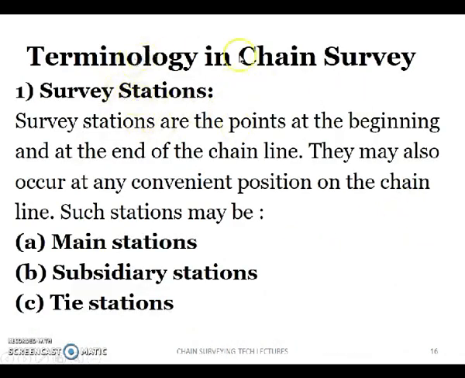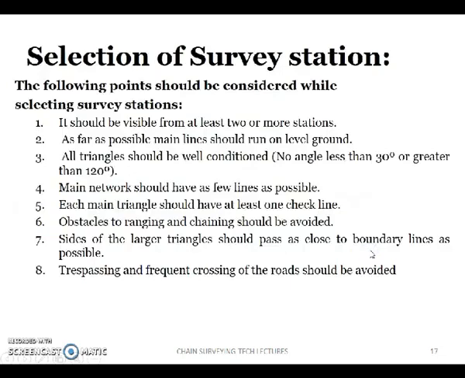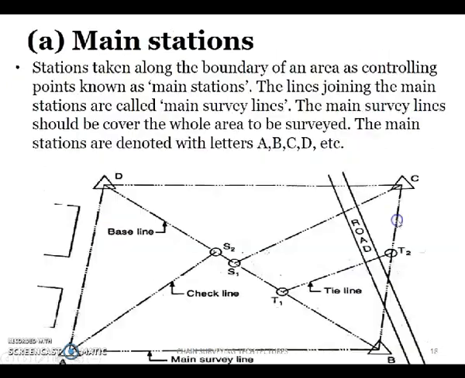Next, terminology used in chain survey. Let us move ahead. So main stations. Here we can see the main stations are the stations taken along the boundary of an area.